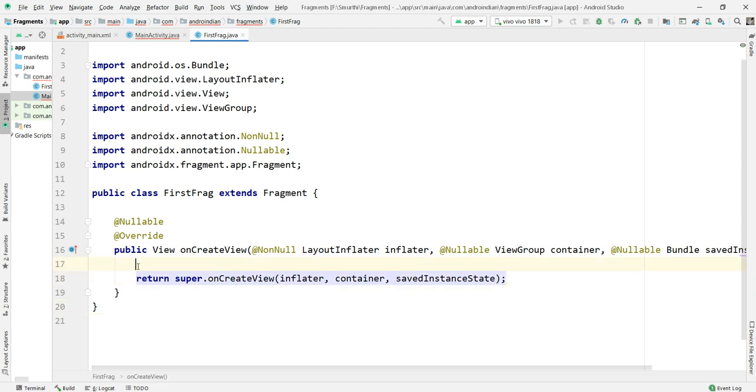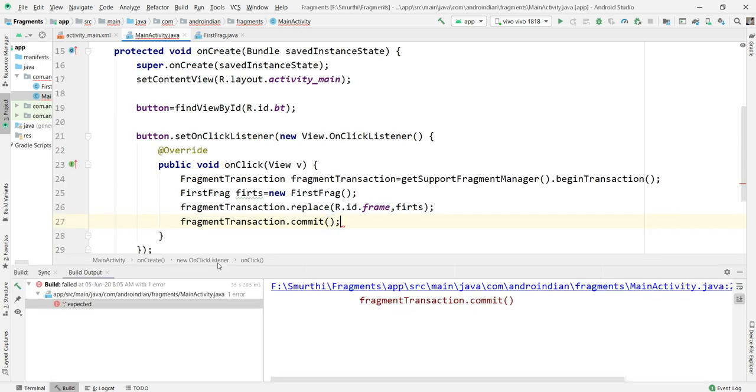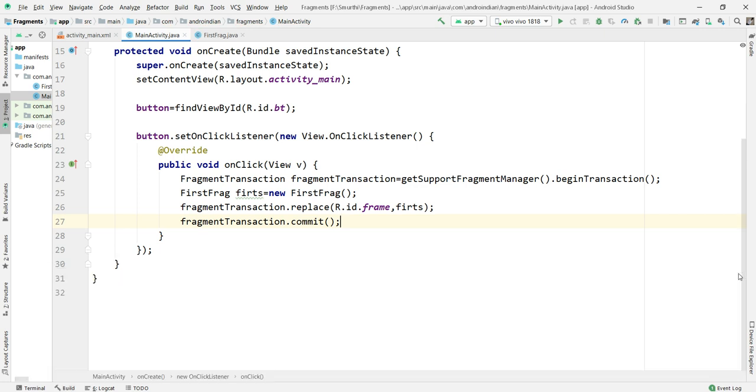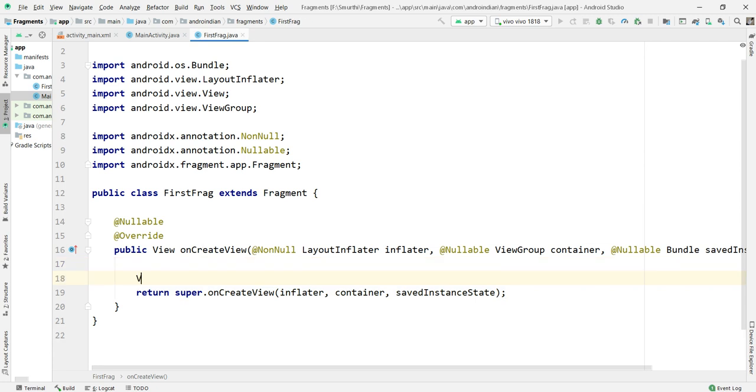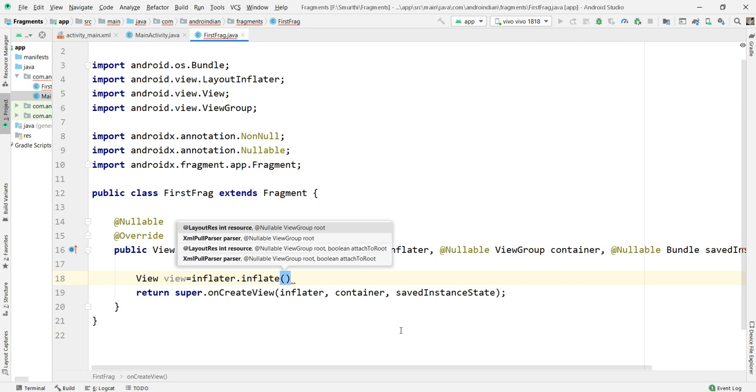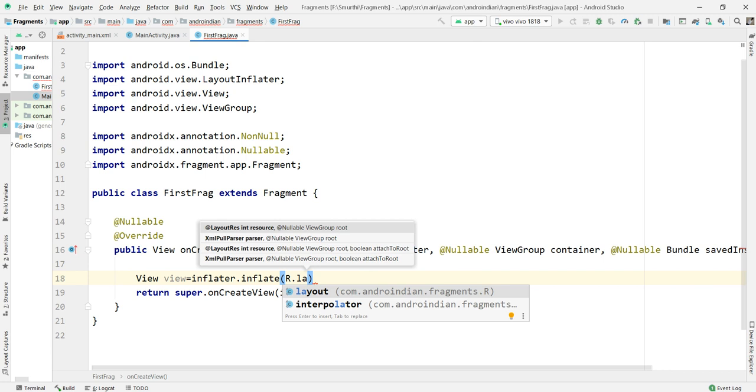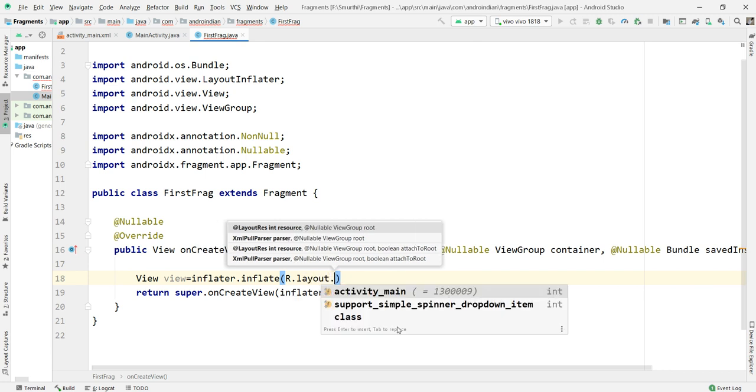Once you create onCreateView, I'm creating a view here. First you need to create some view equal to. Here we are inflating the layout using the inflater concept, inflater dot inflate, because we have this layout data. First we add R dot layout dot. So here we need to create one layout.